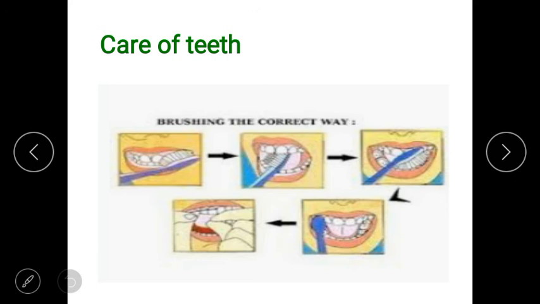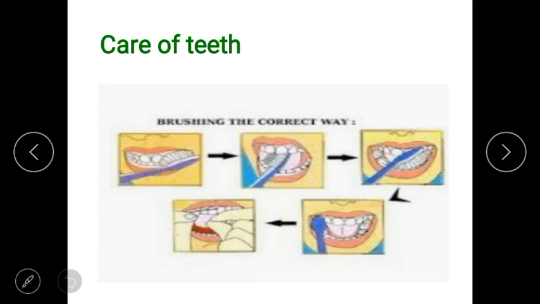Avoiding excess of sweets such as toffees and chocolates. We should not take more sweets such as toffees and chocolates, okay, because they cause cavities and destroy our teeth. Clear, children? So this way we can take care of our teeth. So remember all these points, how you should take care of teeth. Brush your teeth twice a day, then eat crunchy vegetables, include milk, cheese, curd in your diet, and avoid eating sweets.